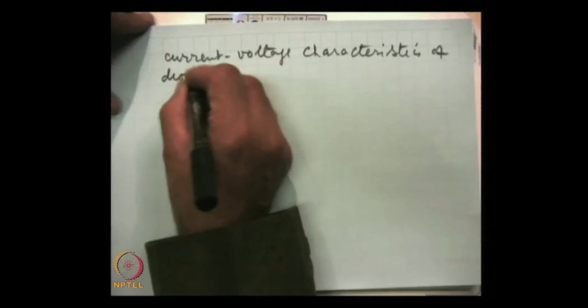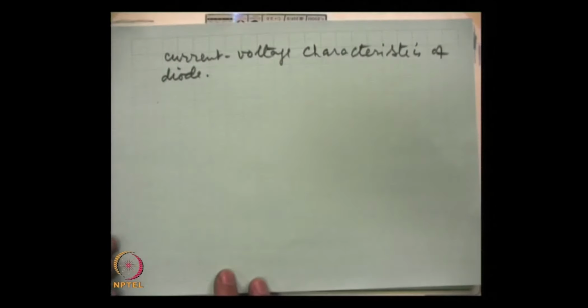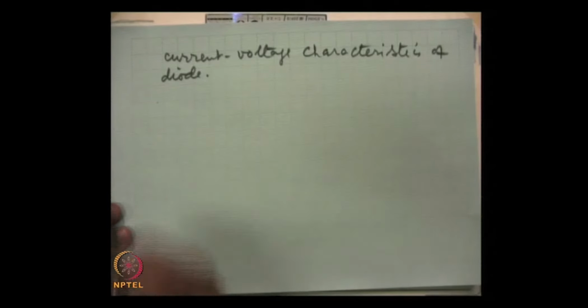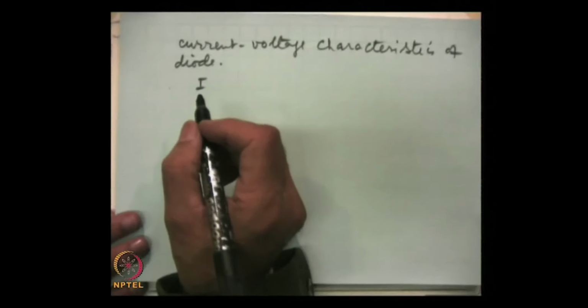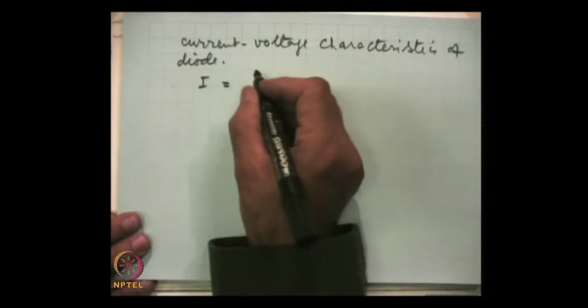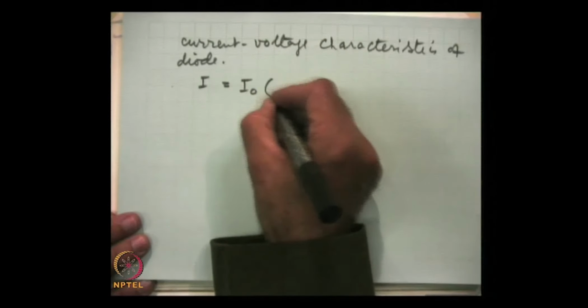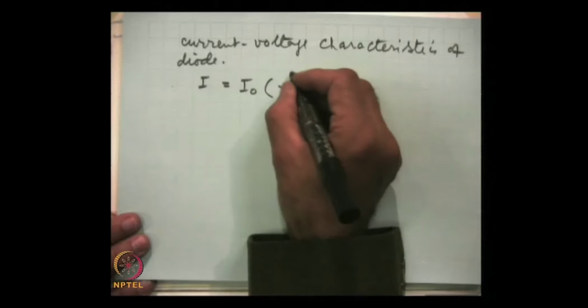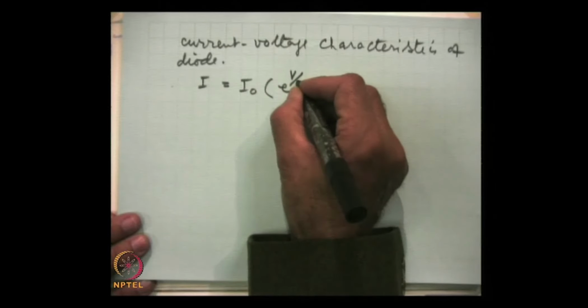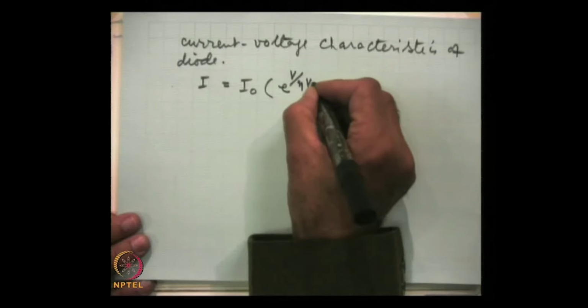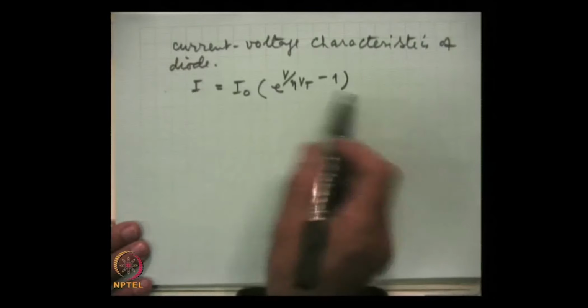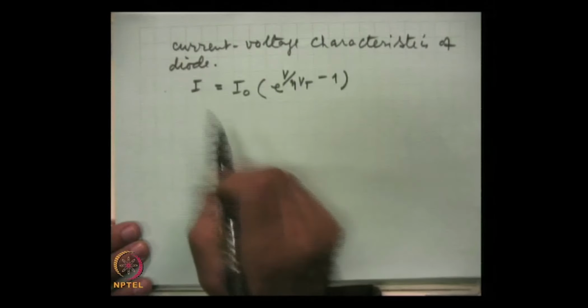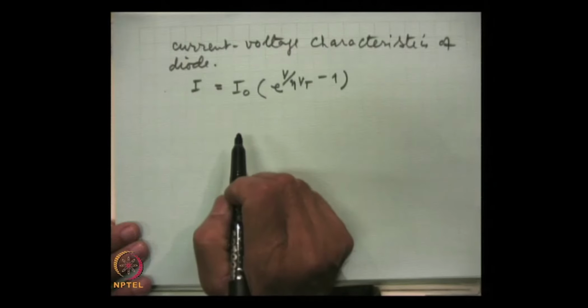Now, we will talk about current voltage characteristics of a diode. Current I which flows through the diode is related with the applied voltage by this equation. This is the expression which expresses the IV characteristics of a diode.